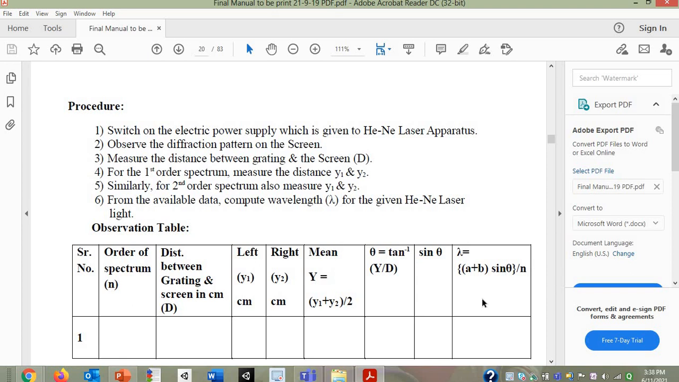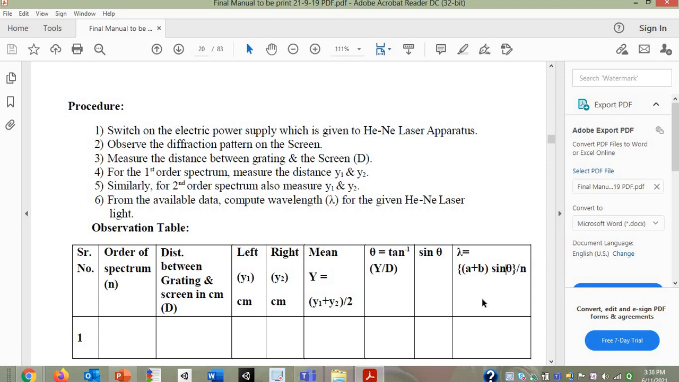Now, who will tell what is a plus b? What is that factor a plus b with respect to diffraction of light? Is the screen visible to all of you? Ma'am, it is the distance. Ma'am, it is a distance between two rays. No.